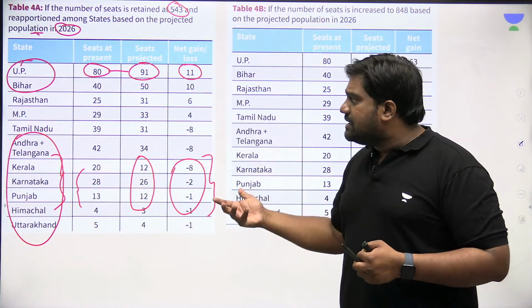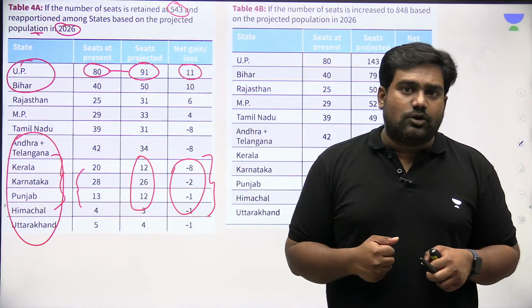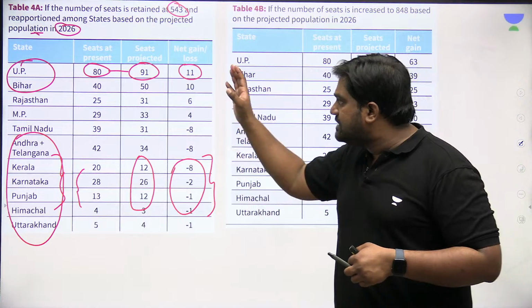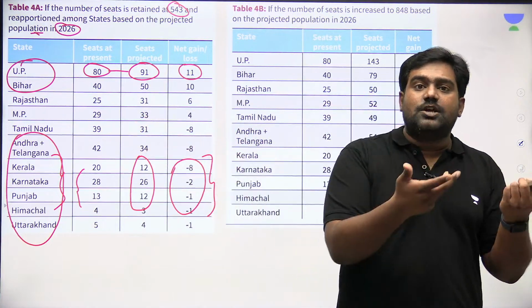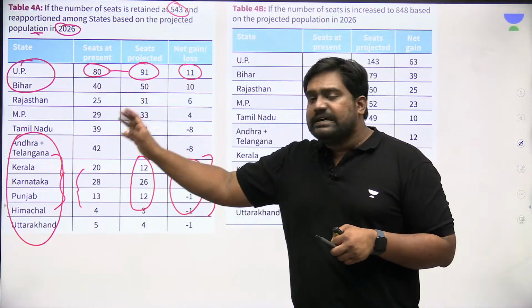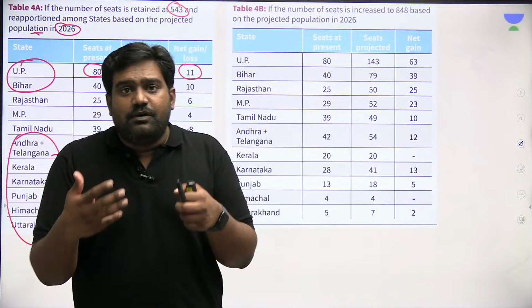Plus, they are concerned about the possible delimitation exercise, which will redraw the boundaries of our constituencies post 2026. And we are looking at a scenario where certain states will benefit because of their larger population size. They might get more seats, more representation, increasing their political power while undermining other states which have actually worked towards population control.